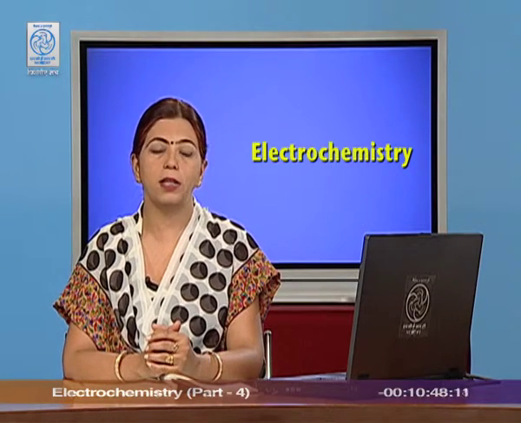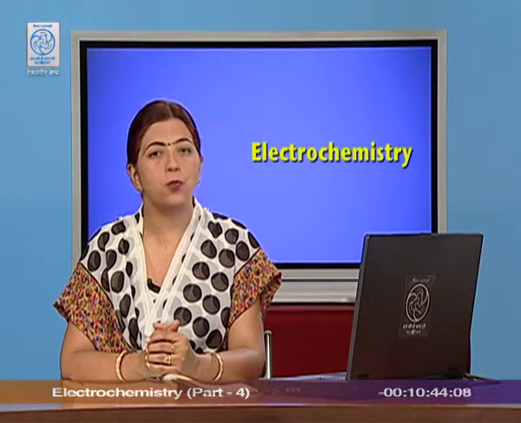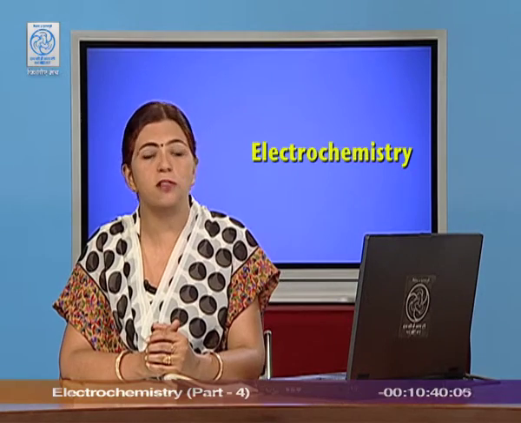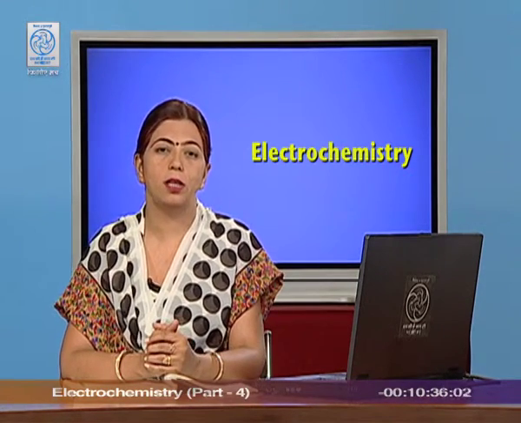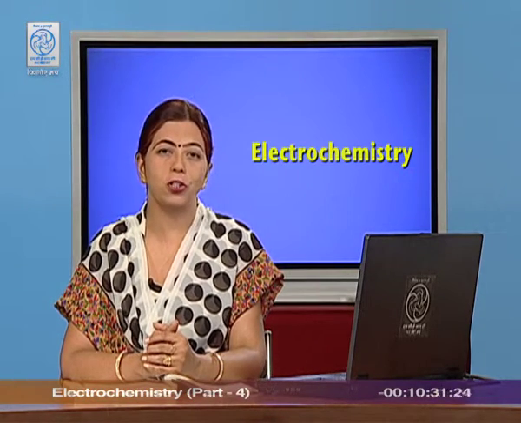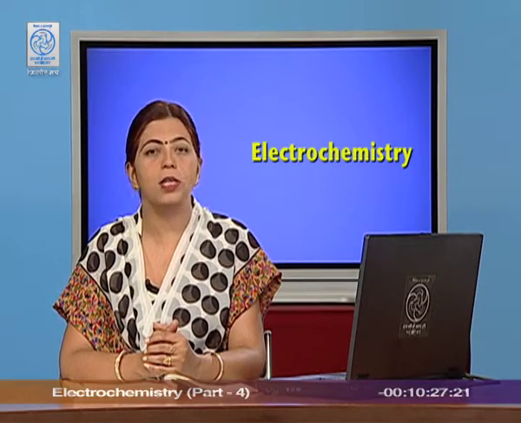And the molar conductivity is the conductance of the ions produced by 1 mole of the electrolyte. So, there is a difference between conductivity and molar conductivity. Let us study how the concentration or dilution affects both of them, kappa and lambda m.